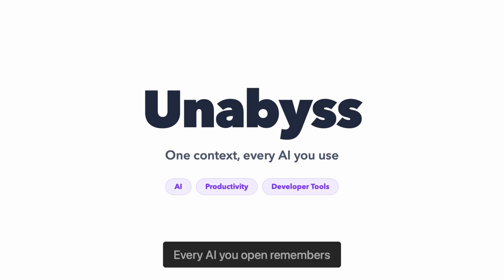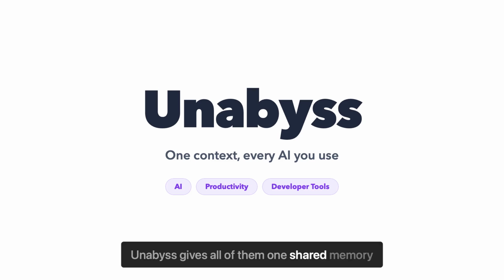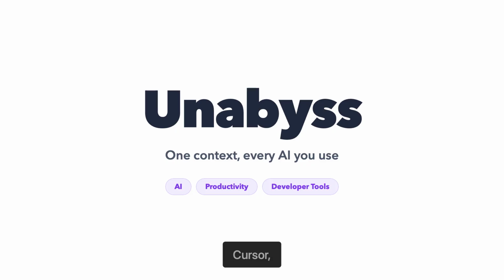Every AI you open remembers a different slice of you. Unabyss gives all of them one shared memory that you own. Claude, Cursor, ChatGPT, finally on the same page.